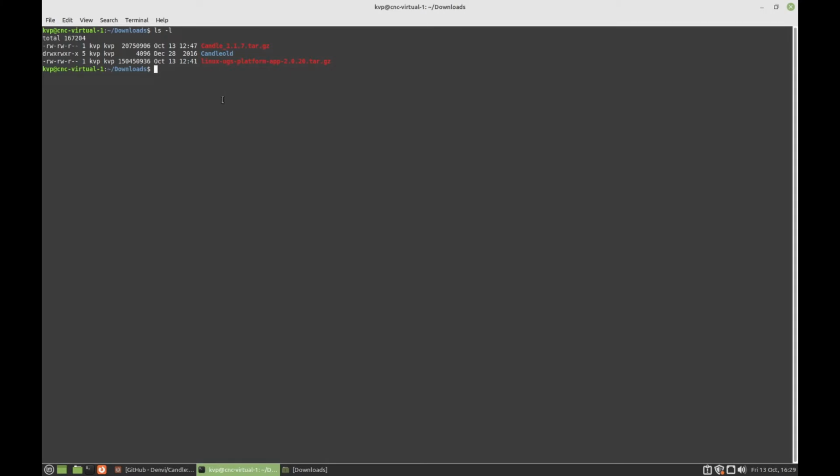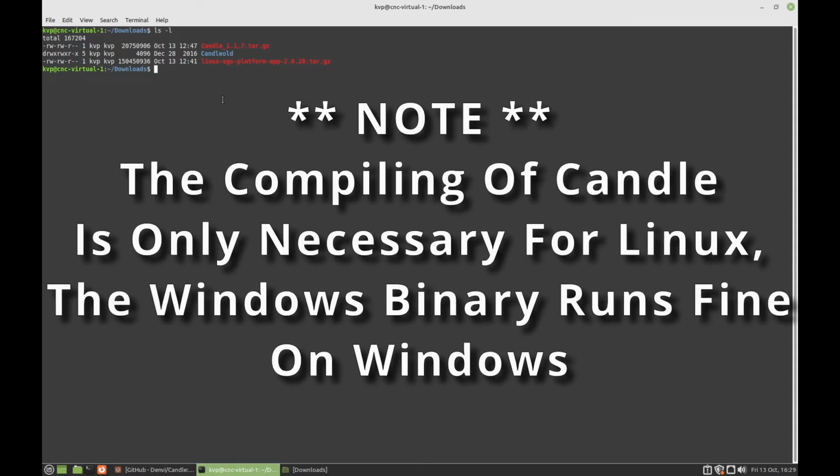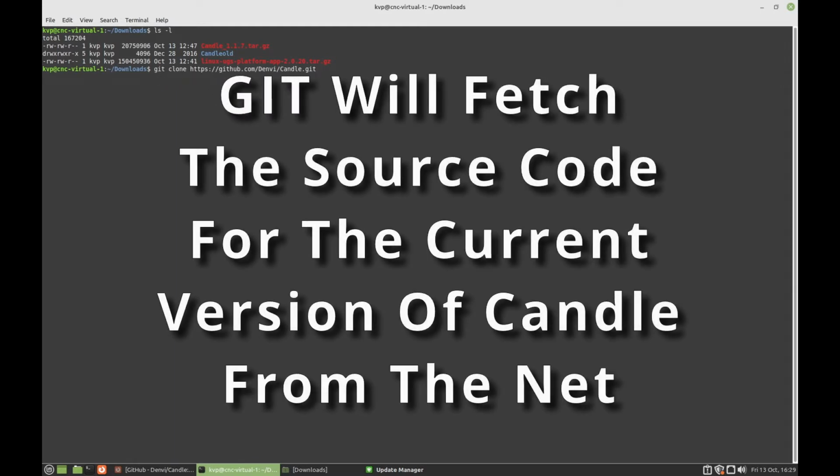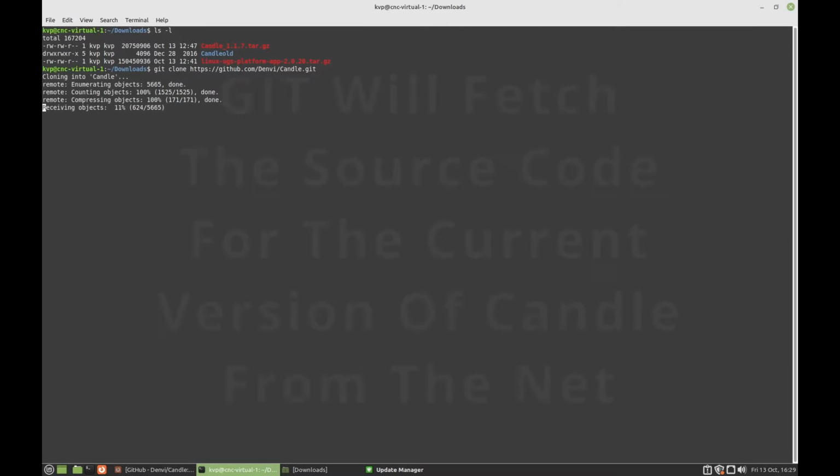If you remember from the command that I entered earlier to install the prerequisites, we installed something called git. And so what we need to do is get the source code, and we're going to use git to do that. So you'll see git clone and an address, and that is where the source code is going to come from. So let's do this.